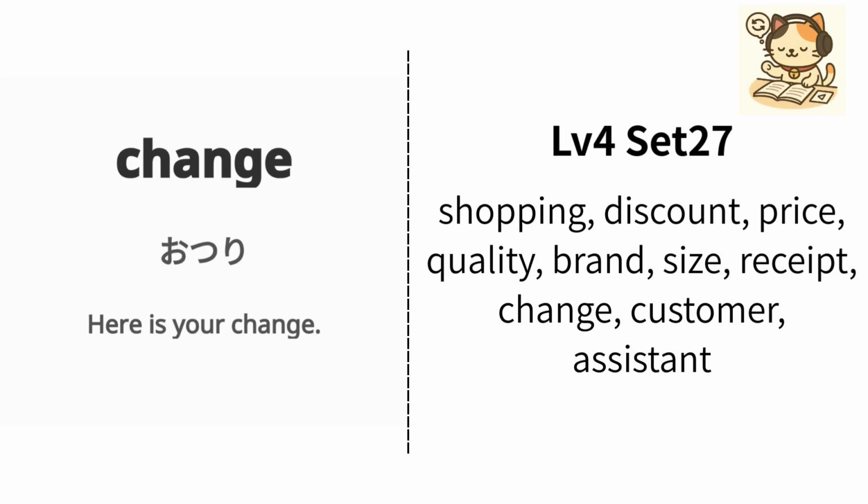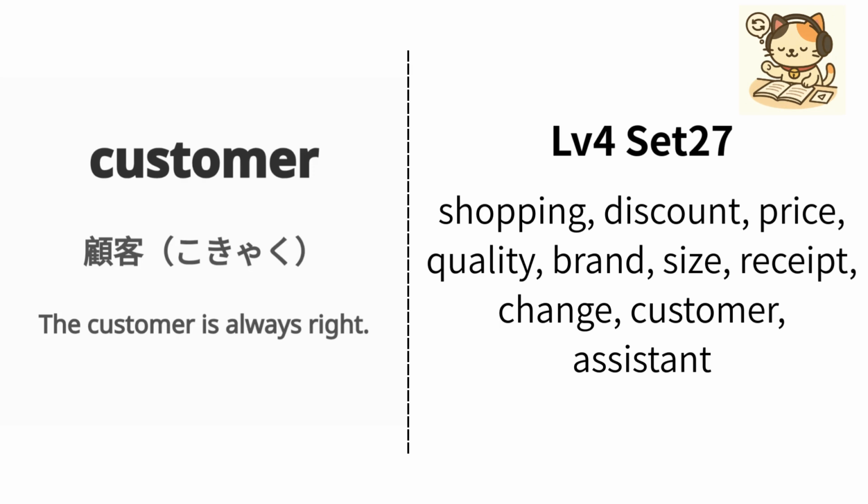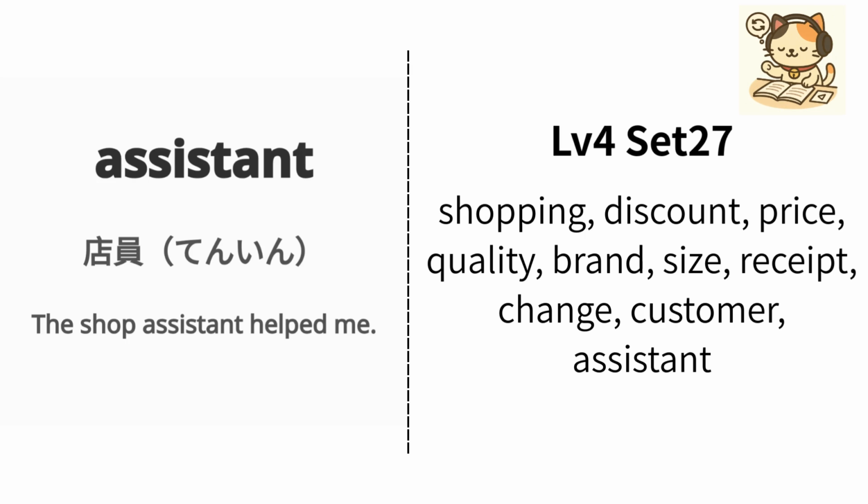Example: Here is your change. こちらがお釣りです。Repeat. Change. English is customer. Japanese is 顧客. Example: The customer is always right. 顧客は常に正しいです。Repeat. Customer. English is assistant.